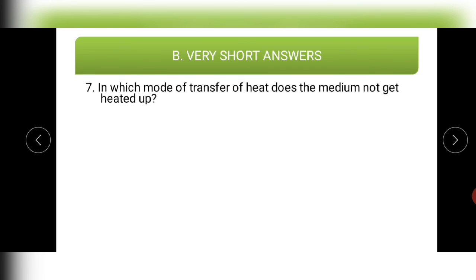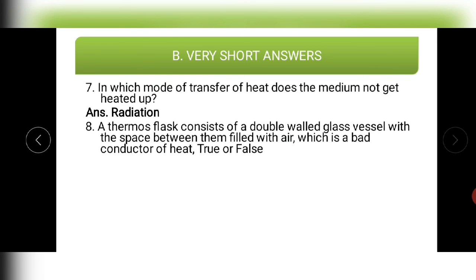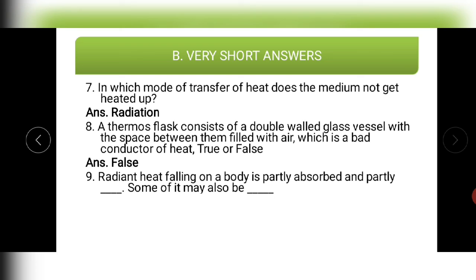Seventh question. In which mode of heat transfer does the medium not get heated up? The medium is not heated in this mode of heat transfer, so the answer is radiation. Radiation is the correct answer. A thermos flask consists of a double-walled glass vessel with a space between them filled with air, which is a bad conductor of heat. True or false? Though air is a bad conductor of heat, the space between the double walls of a thermos flask is completely evacuated. It doesn't have anything. So there is no air. So the answer is false.